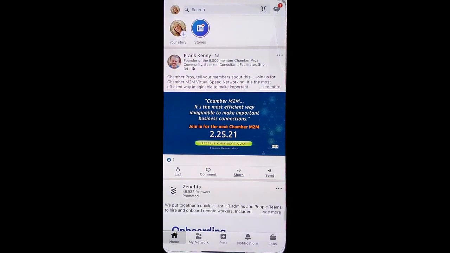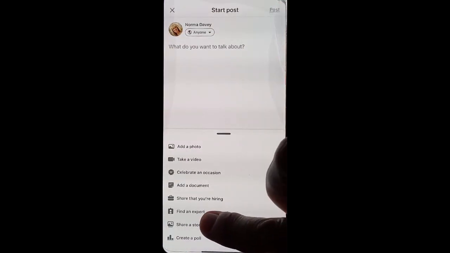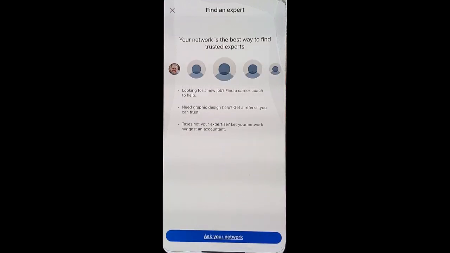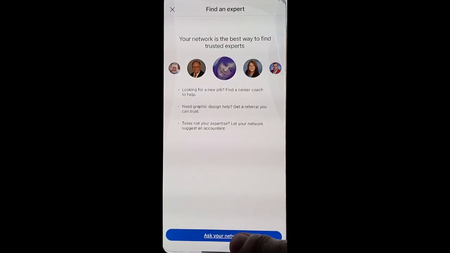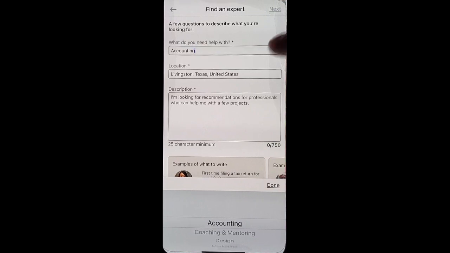Go into your LinkedIn, click to create a post, look down at the bottom and you'll notice an option for Find an Expert. Click Ask Your Network. And now you can fill in the categories with what you're looking for. So if you click up there, it'll give you a menu down at the bottom of some options of what you might be looking for.